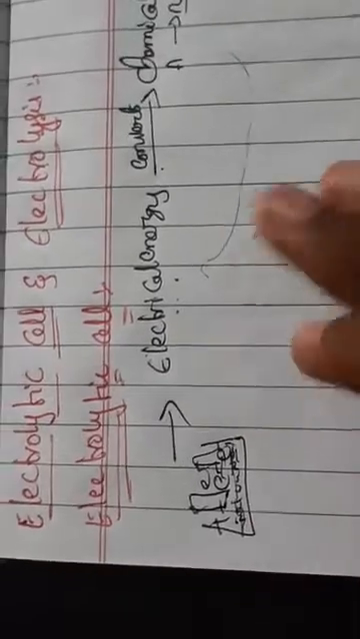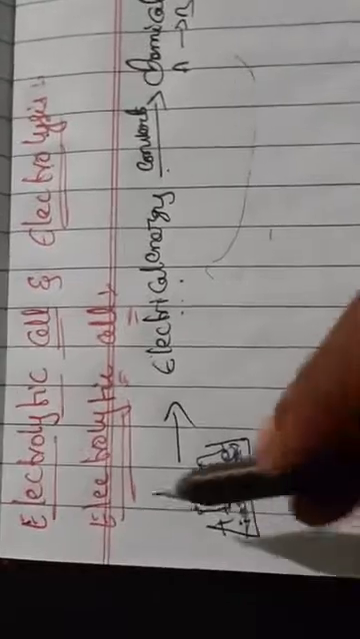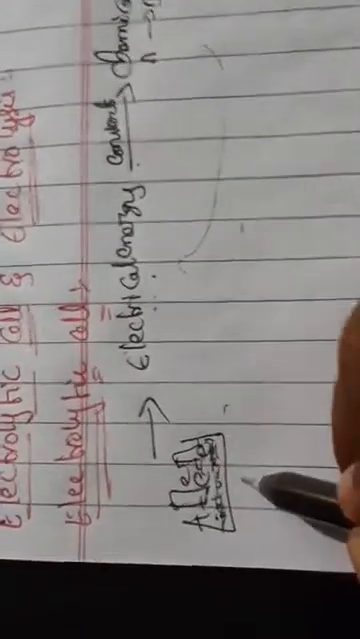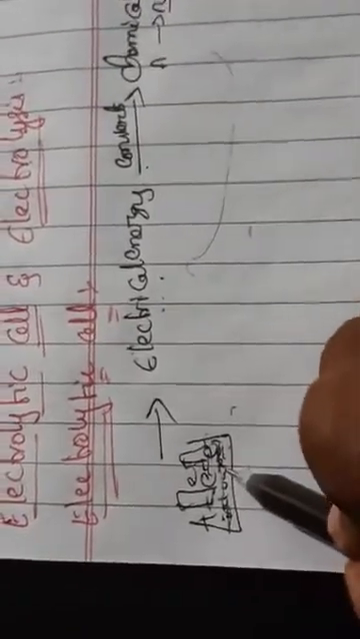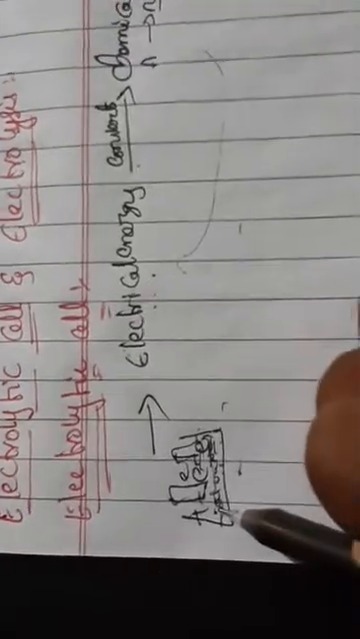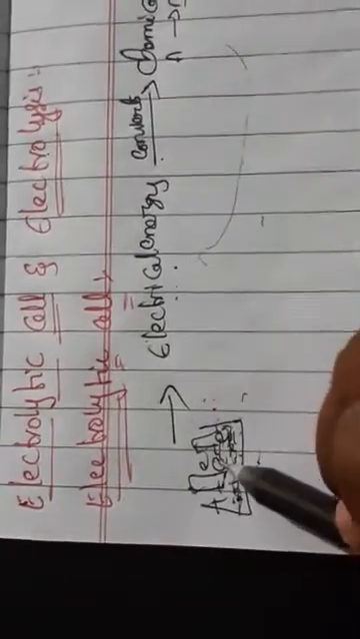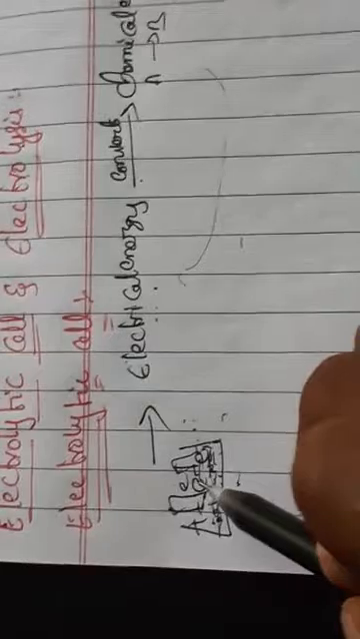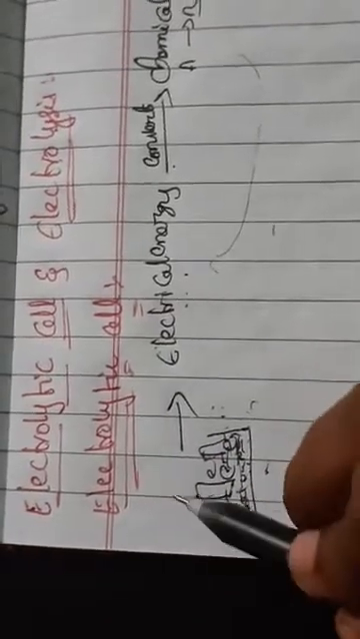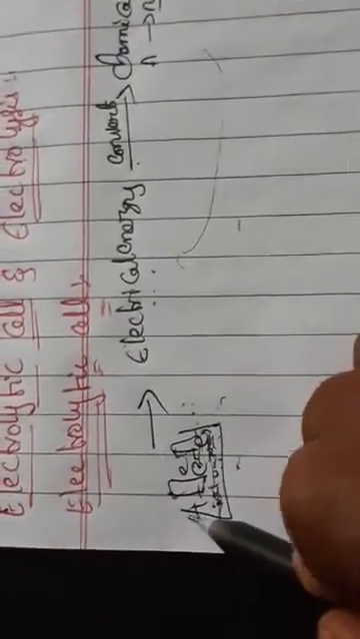Whenever no current is applied, the ions of the solution move randomly. When you pass current to these two electrodes, automatically the cations will move towards the cathode and the anions will move towards the anode. Positive charge moves toward the negative electrode, and negative charge moves toward the positive electrode. So this is about the electrolytic cell.